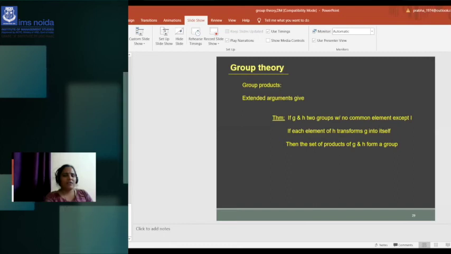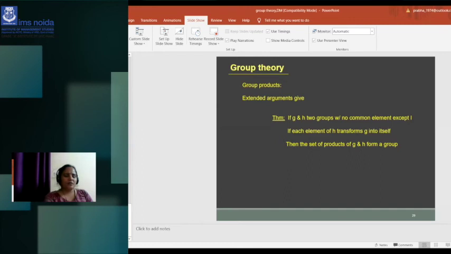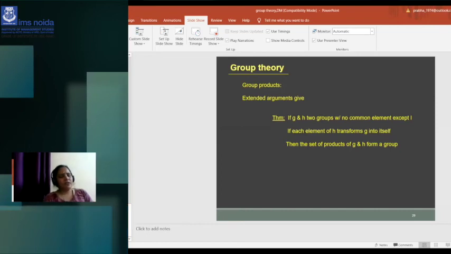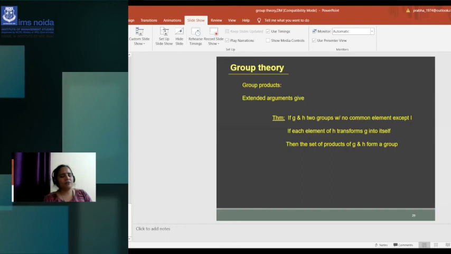So the extended arguments give the rules of multiplication as well as rules of addition. All the rules of addition and multiplication are followed in a group as well as subgroup as well as cyclic group and invariant group, etc.